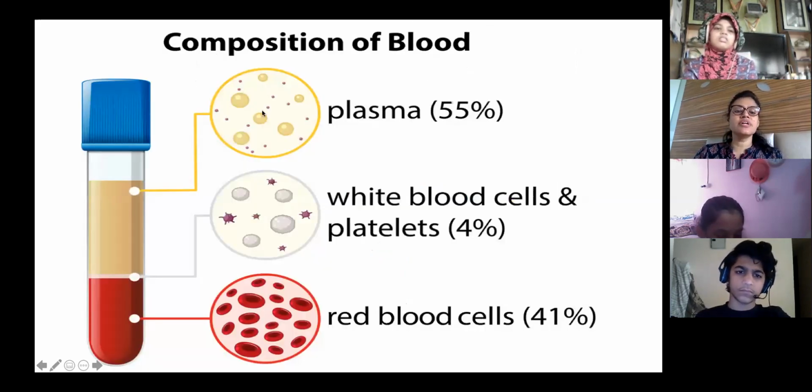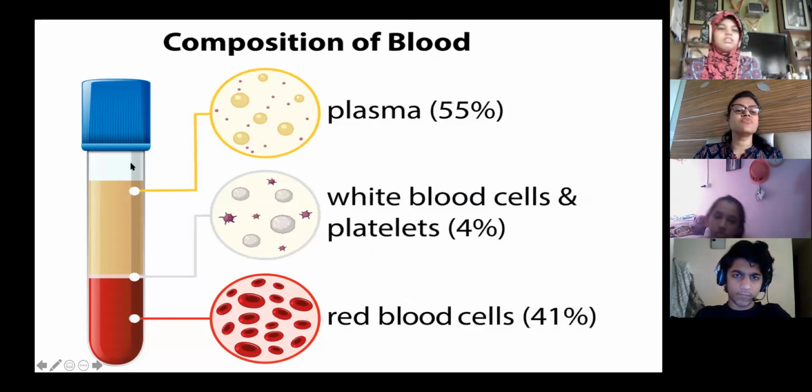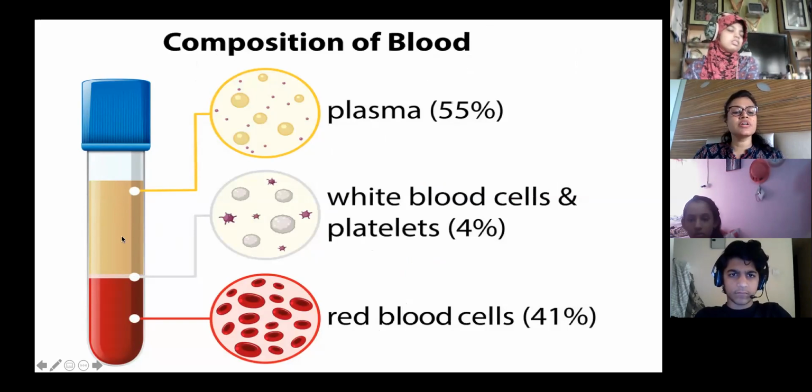And this is the third thing, parts of blood. Parts of blood is also important: plasma, white blood cells, platelets, and red blood cells. So the maximum part is plasma only, which is watery. You can say 95% of plasma is water.